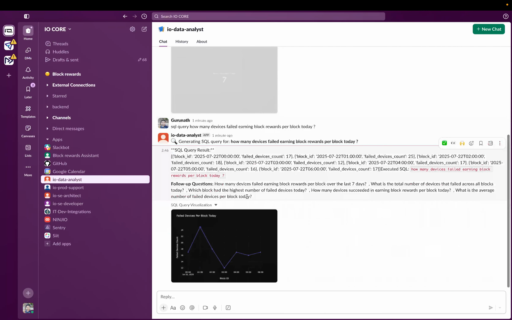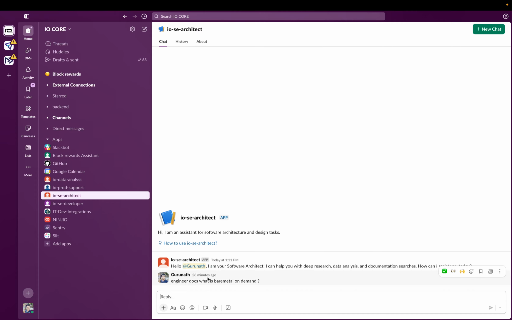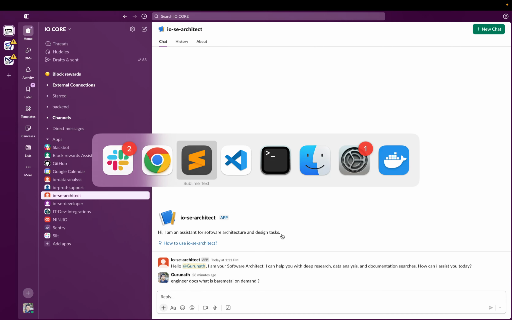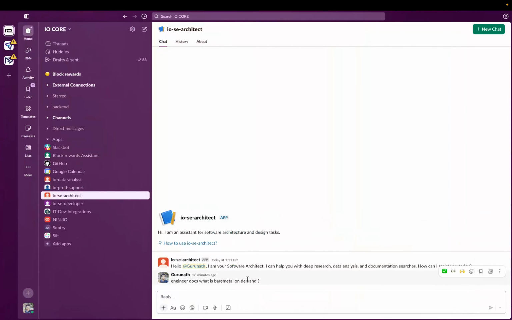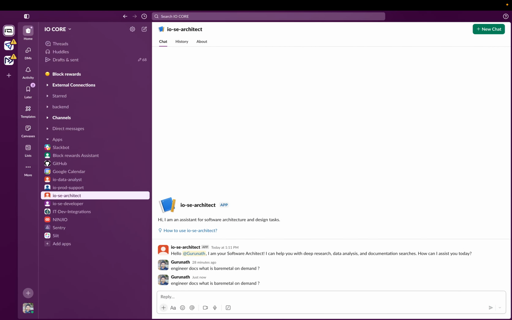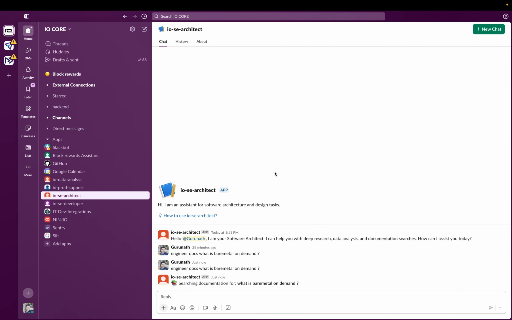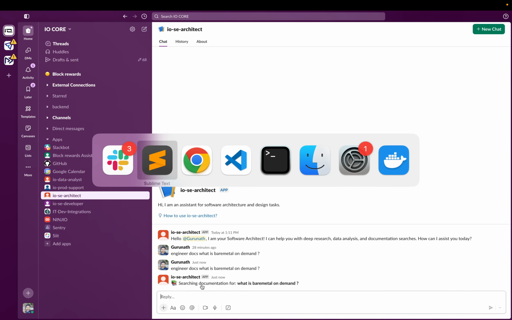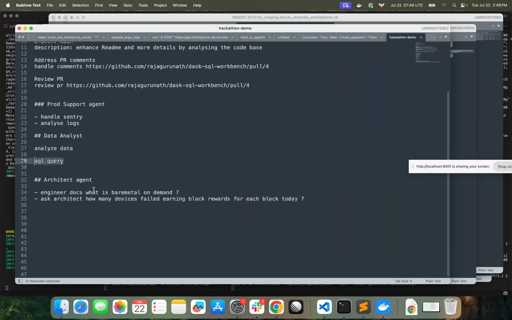If you see, this is the good looking agent. It generates things on the fly, meaning dynamic visualization on the fly, and it can prepare a report also, analyze the data and produce a complete report. We'll see that in a demo. But let's go to this architect agent now. You can ask questions like engineering docs questions, or any brief documentation questions. It will search the documentation and come back to you. That's also one thing the architect can do.